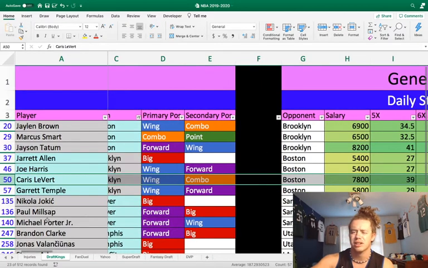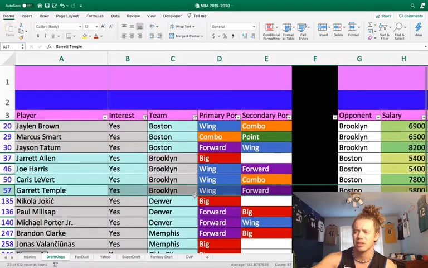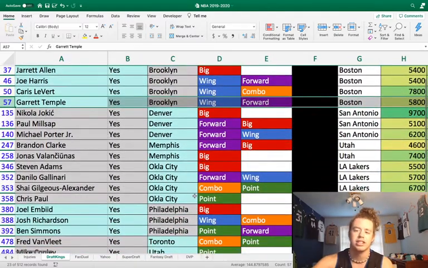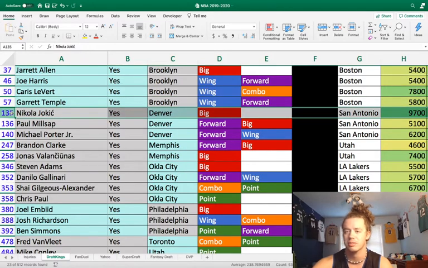I didn't mean to put Garrett Temple on here, so we're not really going to talk about him. I mean, he's okay, I guess. If you're making a ton of GPPs and you want to sprinkle him in, then that's fine, but he's not really someone that's a main interest for me.